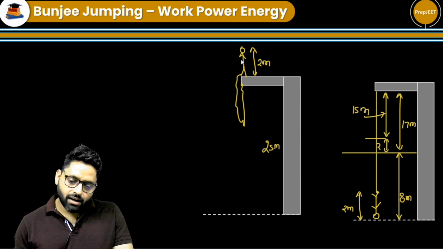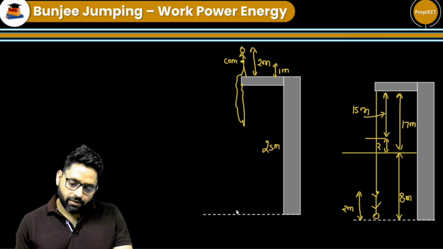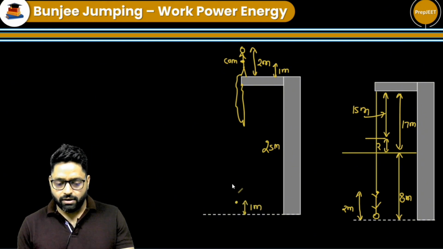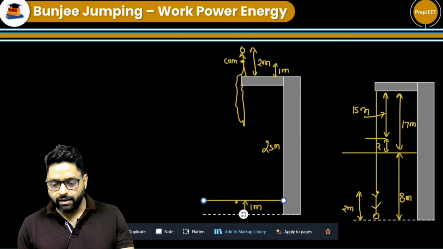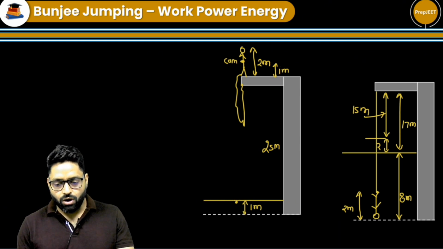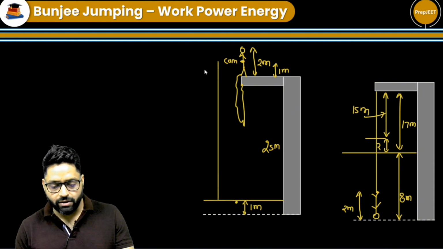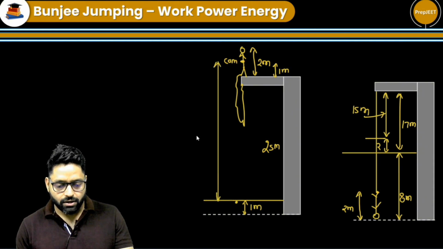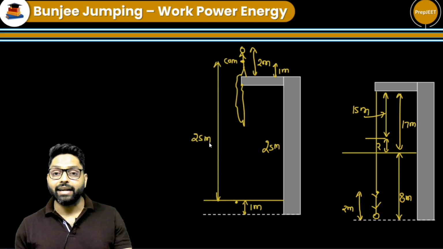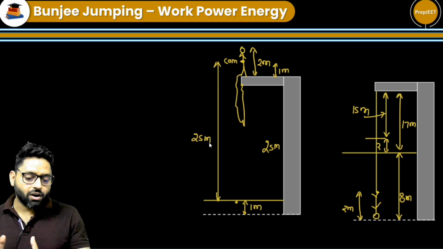So basically हम इस क्वेश्चन को जब सॉल्व करेंगे तो what we will consider, the center of mass of the girl will be at 1 meter height from the platform. Okay, and when her head touches the water, the center of mass of the girl will be 1 meter above the water surface. So what height her center of mass has descended, that will be equal to 25 meters. 25 meters is the height descended by the girl's center of mass.